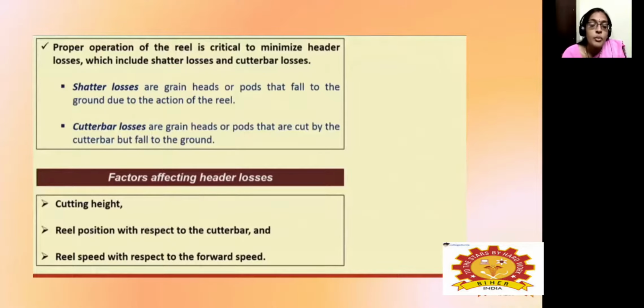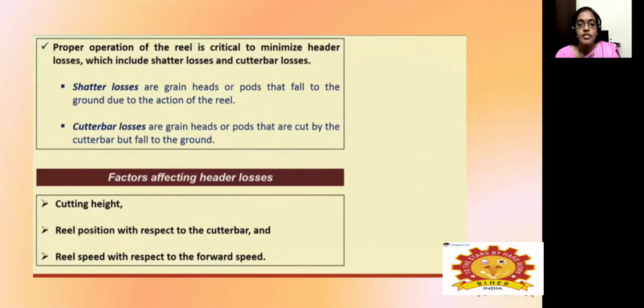The shatter losses and the cutter bar losses will be there. In the cutter bar losses, due to impact forces, most of the grains will be shed in the field itself. So this is known as the cutter bar loss. Shatter losses are the grain heads or parts that fall onto the ground due to the action of the reel.